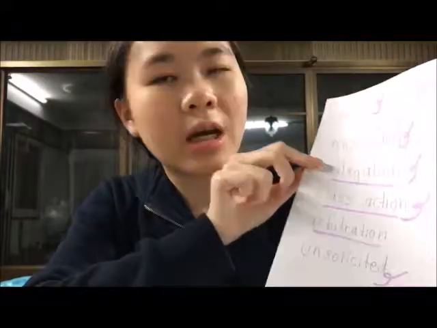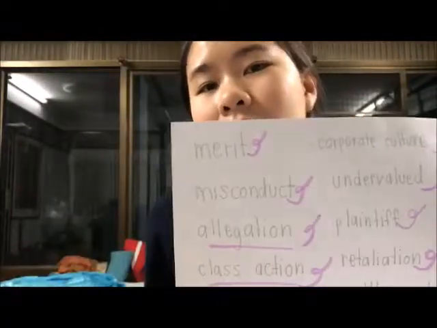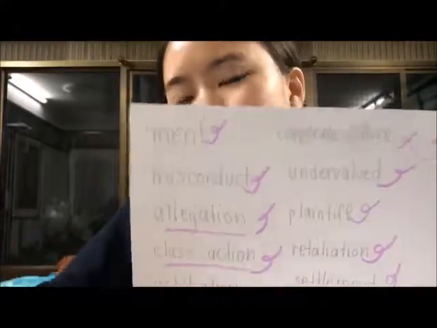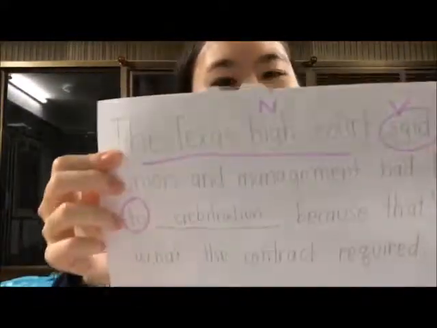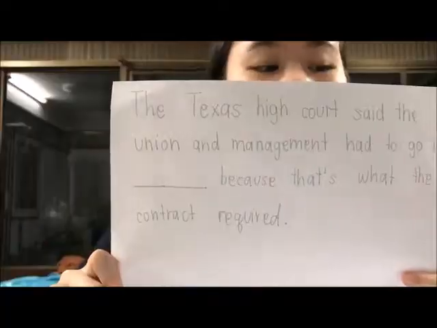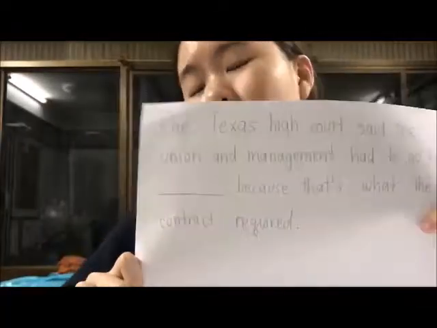And cut class action. We can cut retaliation. We can cut settlement. We can cut allegation. And these that we have cut off, they don't make sense when we say in the sentence, such as: Texas High Court said the union and management had to go to merit because that's what the contract required, something like this.